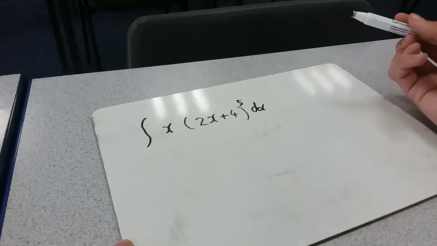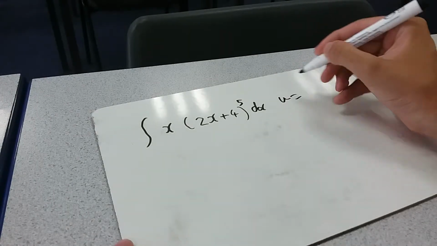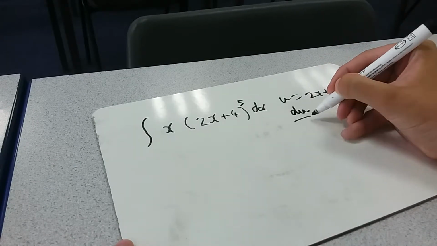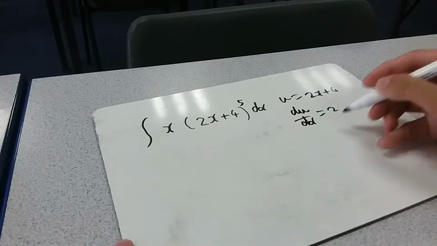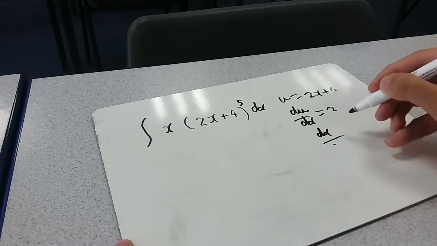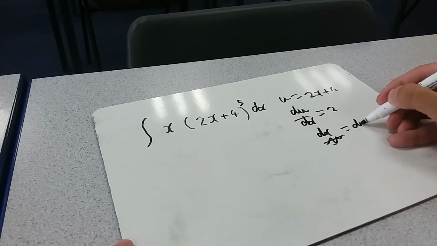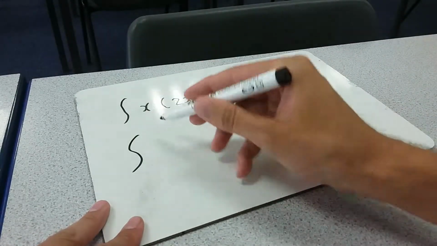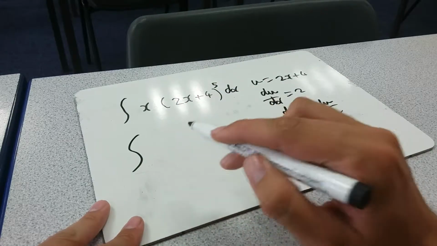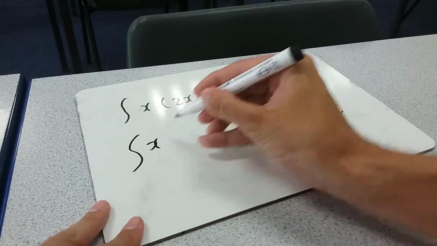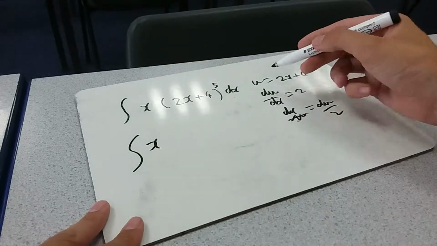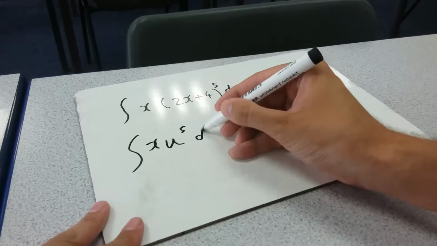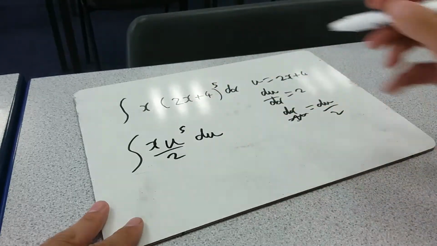Instead, natural substitution would be u equals the thing inside the bracket, 2x plus 4. Differentiating, we get du dx is 2, so dx is du over 2. Right, putting all of that in, we've got the integral of, well, we've got an x, I'm just going to leave that for a minute. In fact, let's write it in. This thing over here is u, so we've got u to the power of 5, and then du over 2.